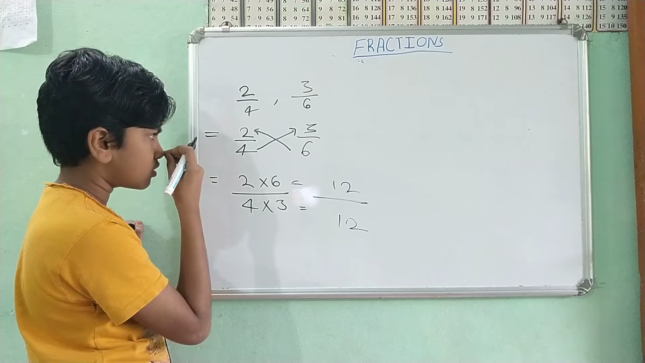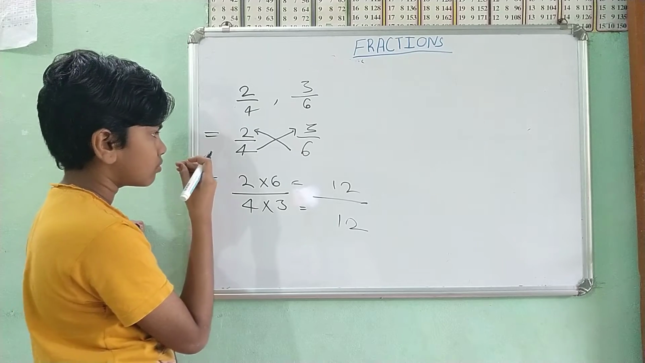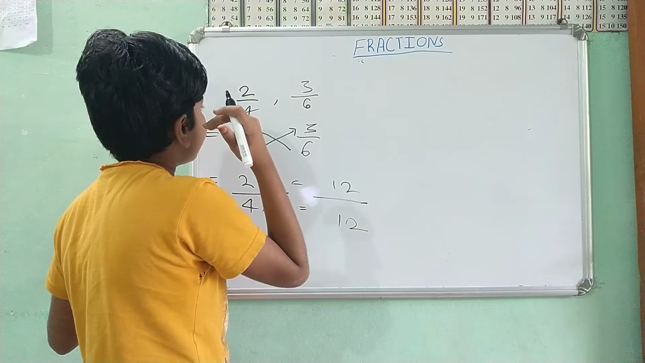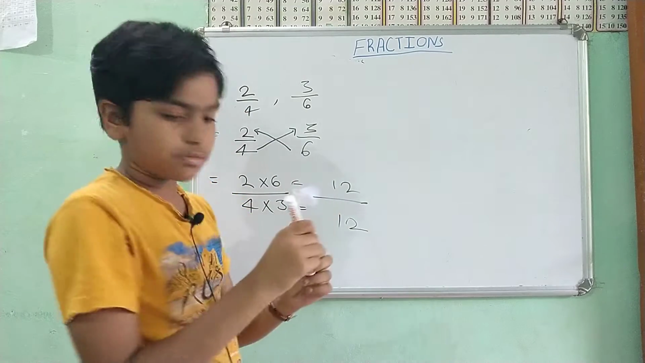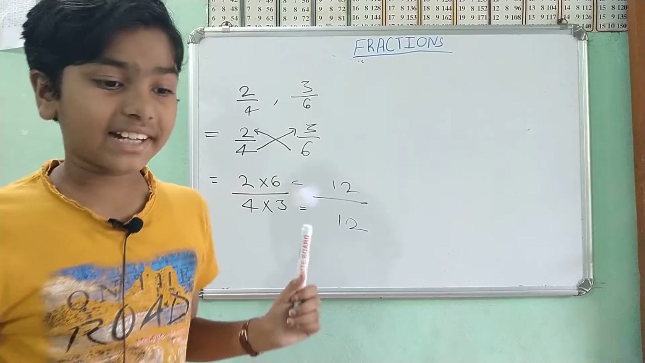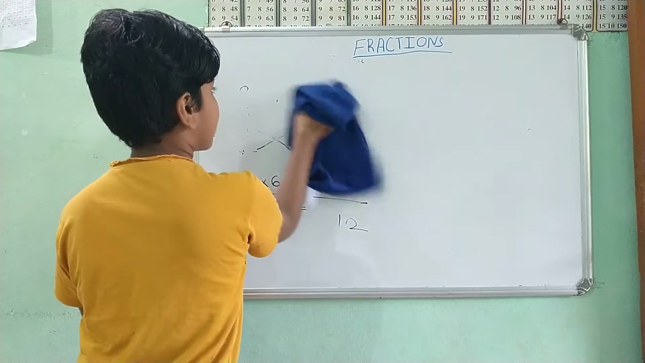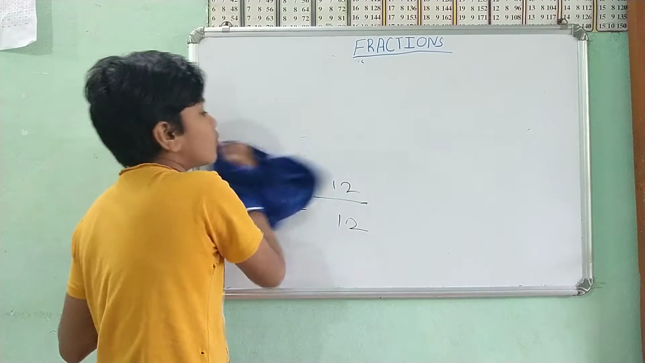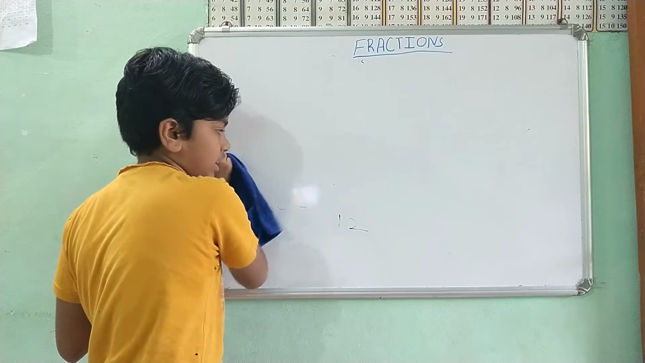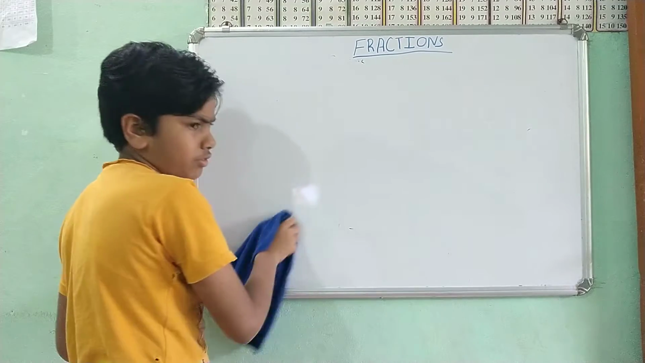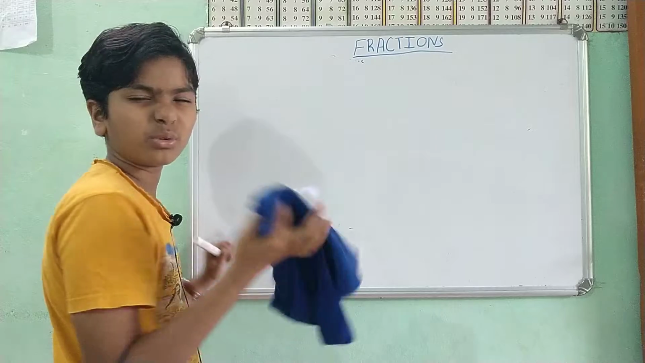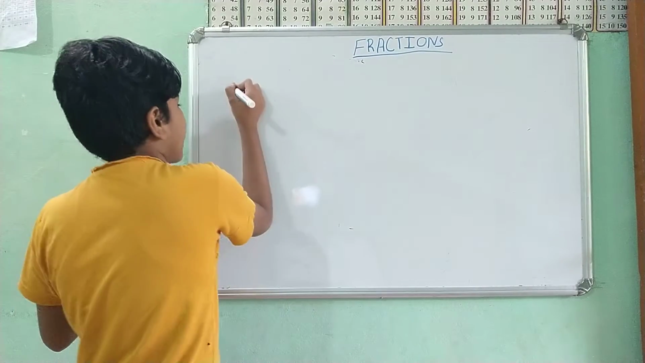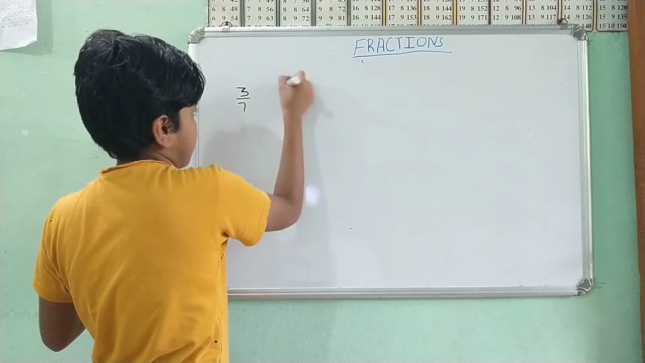Wait a minute. Before we go on with this statement, I want to tell you one thing about the lowest term. Let me take an example from your textbook so I can explain. What was the number again? 1 by 2, 2 by 4. I forgot it. Okay, let it go. So again I will take numbers like 3 by 7 and 9 by 21.